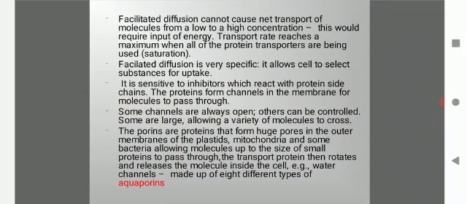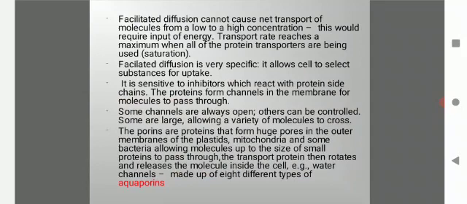Transport rate reaches a maximum when all the protein transporters are being used. Facilitated diffusion is very specific. It allows the cell to select substances for uptake. It is sensitive to inhibitors which react with protein side chains. The proteins form canals in the membrane for molecules to pass through. Some channels are always open, others can be controlled. Some are large, allowing a variety of molecules to cross.